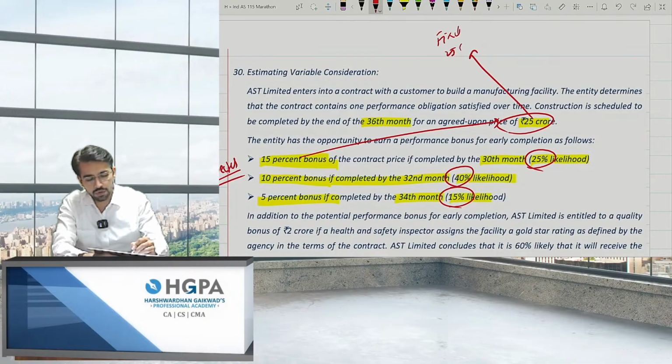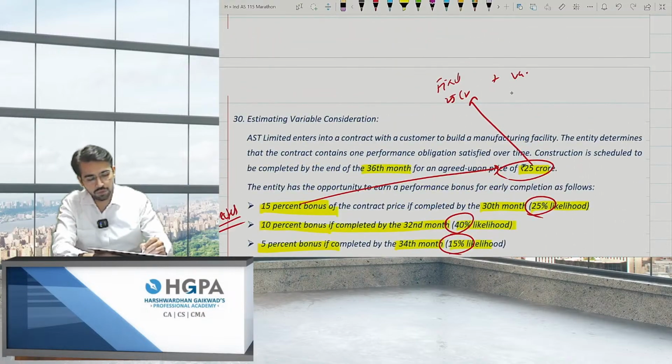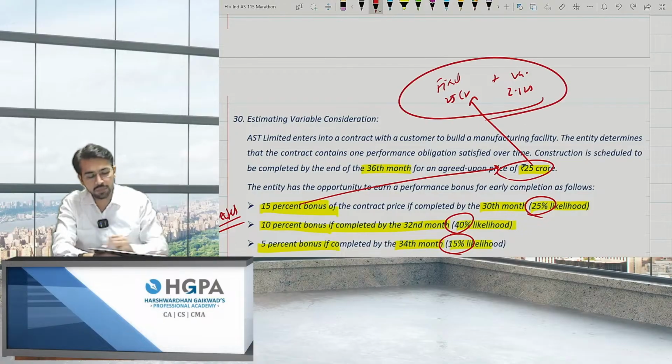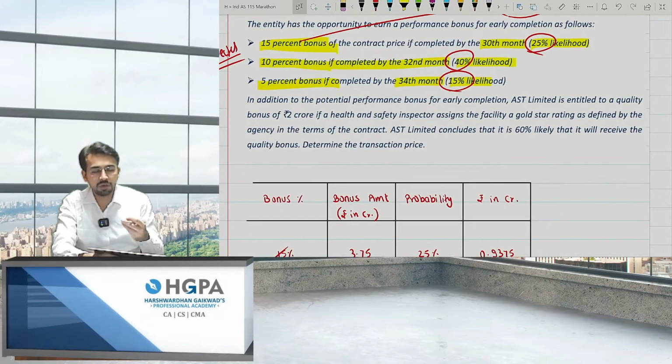Fixed is 25 crores and the variable consideration is 2.125. So what is the transaction price? The transaction price comes to 27.125 and not 25, right? Because there was also variable consideration attached to it. But this is not the case. There is one more scenario.